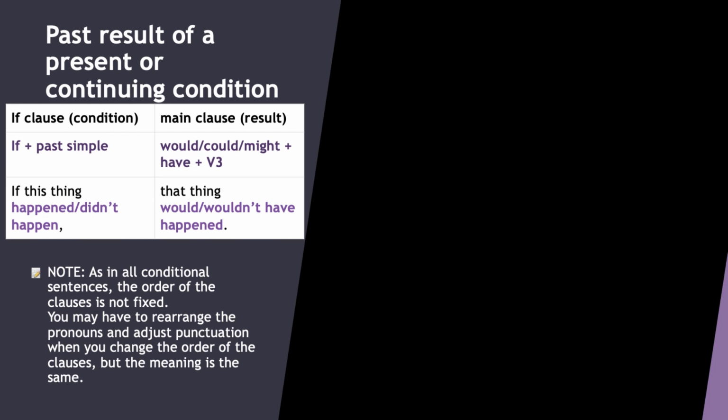In this second type of mixed conditionals, now the result is in the past and the condition is in present or is in progress. So we will use past simple in the condition part, in the if clause part, and in the main clause, in the result part, we will use would, could, or might plus have plus verb 3. If this thing happened or didn't happen, that thing would or wouldn't have happened, I can say now.